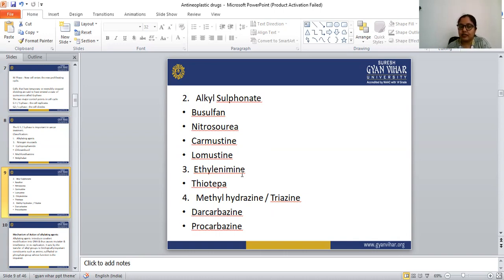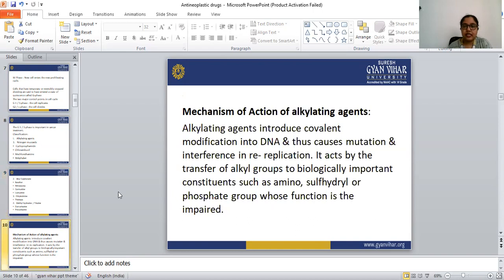Okay, so this is the classification. These are the examples you have to learn. Next, see the common mechanism of action of alkylating agents.